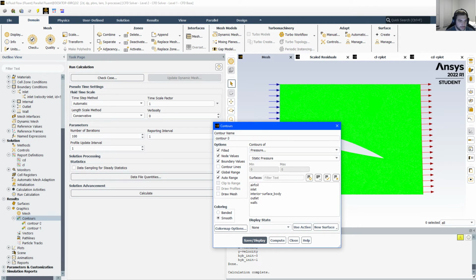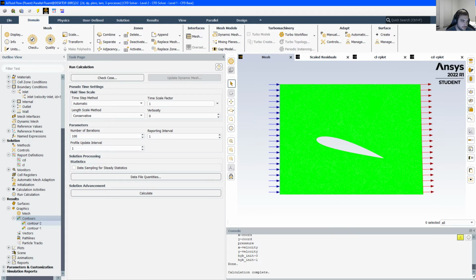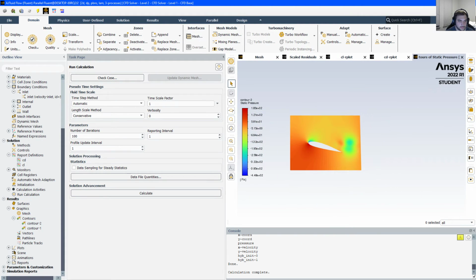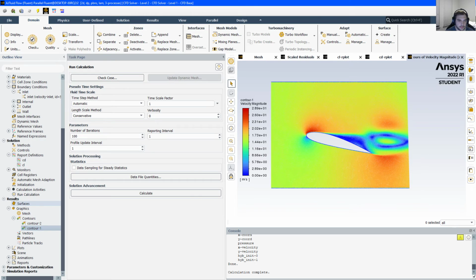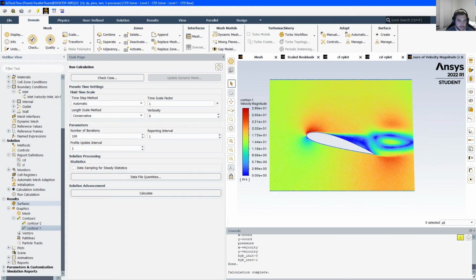And we're doing static pressure, so you just highlight all these, static pressure and velocity. Make it smooth, check the contour lines. I already have them made, so I'm just going to display them. Here's the static pressure at 15 degrees angle of attack, and the velocity profile at 15 degrees angle of attack.